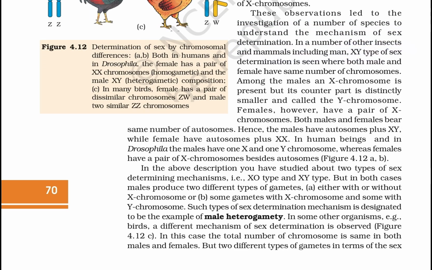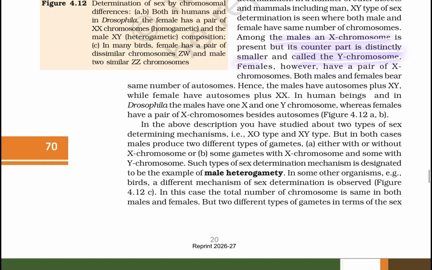In a number of other insects and mammals, including man, XY type of sex determination is seen, where both male and female have the same number of chromosomes. Among the males, an X chromosome is present, but its counterpart is distinctly smaller and called the Y chromosome. The female, however, has a pair of X chromosomes. Both male and female bear the same number of autosomes. Hence, males have autosomes plus XY, while females have autosomes plus XX. In human beings and in Drosophila, the male has one X and one Y chromosome, whereas the female has a pair of